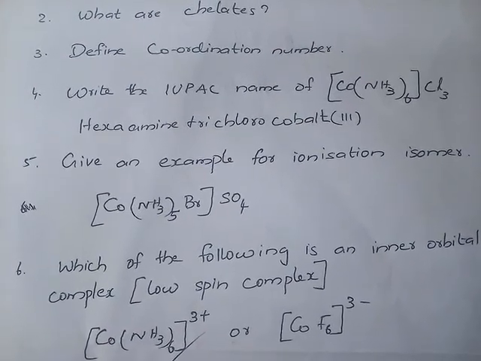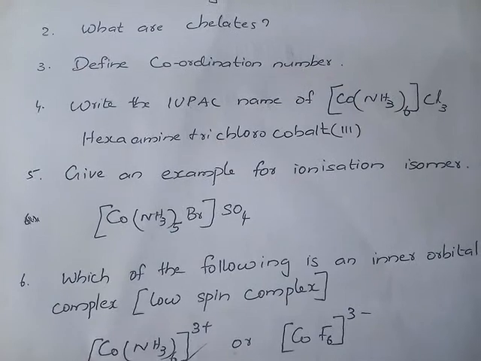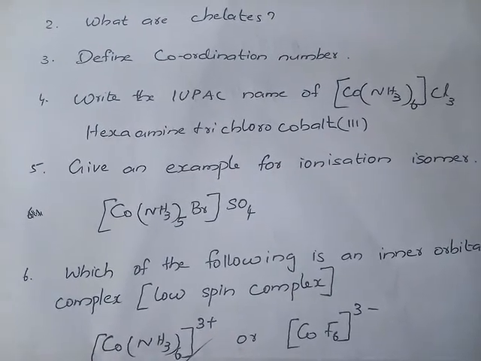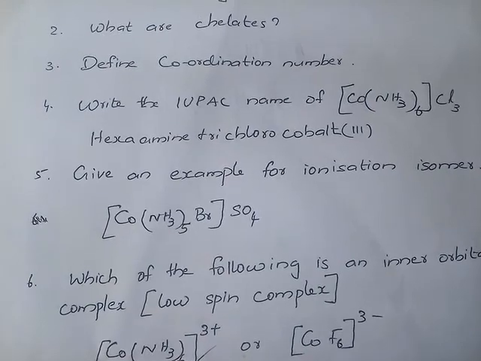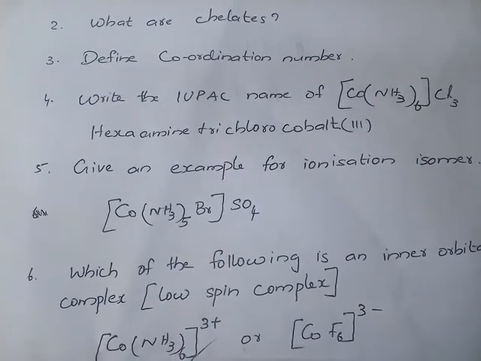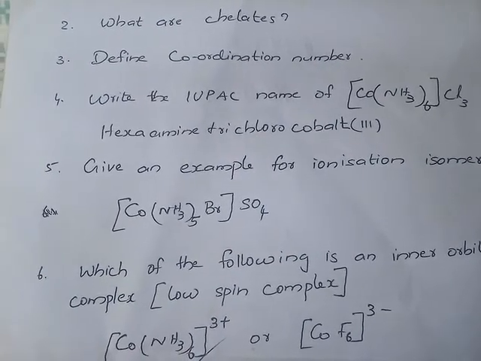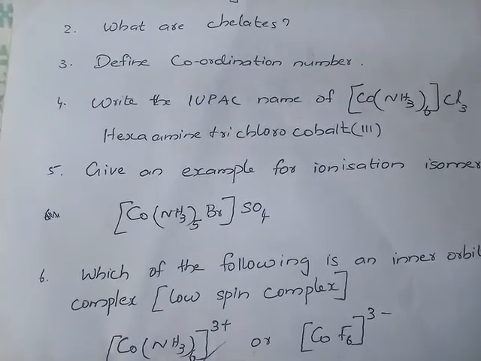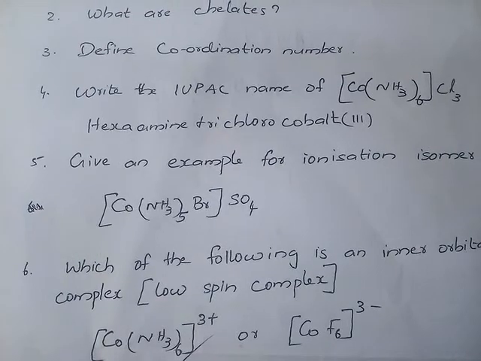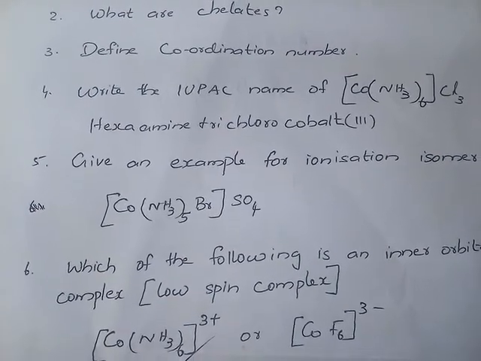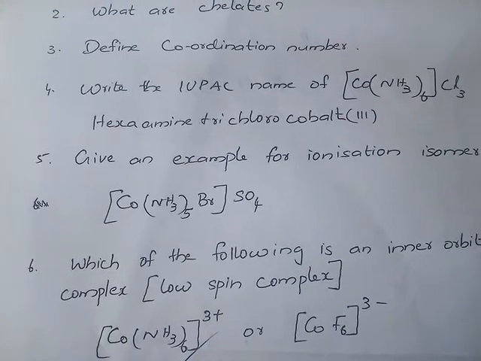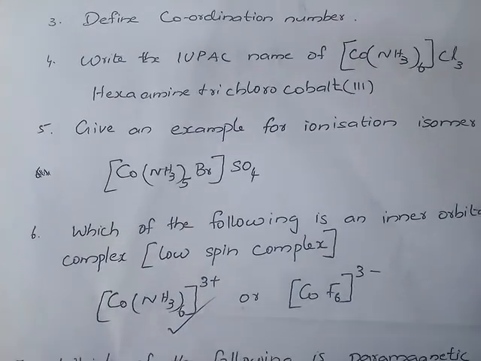First we name the ligands in alphabetical order. Here ammonia and chlorine are the ligands, so alphabetically the first one is ammonia, so the name is hexaammine. Then chlorine, so hexaammine trichloro cobalt(III), the oxidation number is 3.